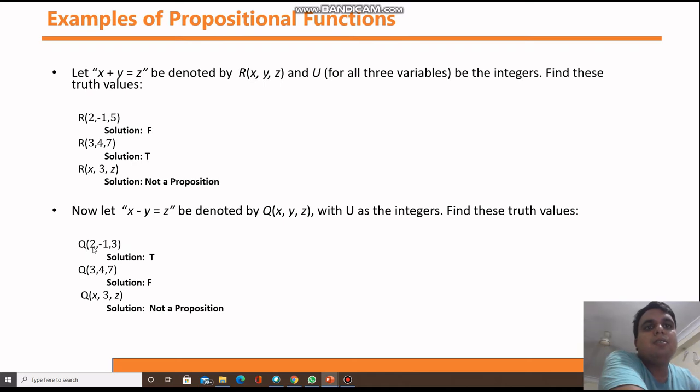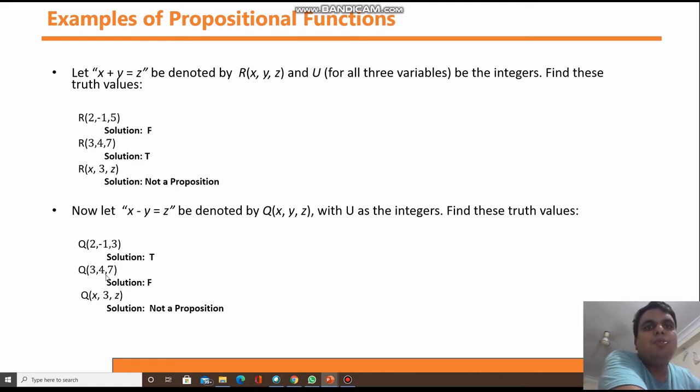Q where x is replaced with 2, y is replaced with -1, and z is replaced with 3. So 2 minus (-1) equals 3. Minus minus 1, you will get a plus 1. 2 plus 1 equals 3. That's why this statement is true.